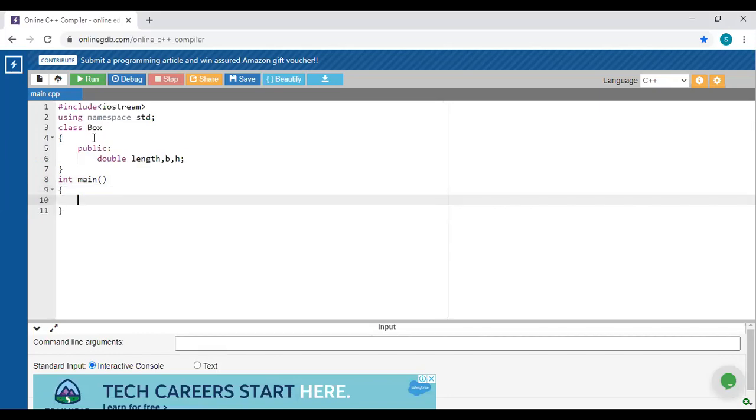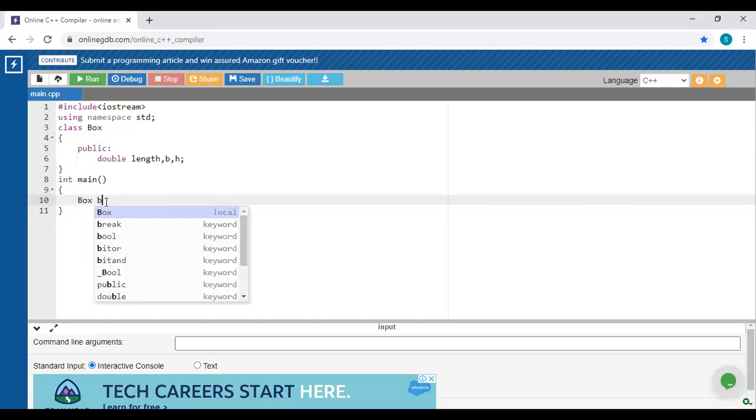Next, in this case, to assign the values to each and every variable, first of all we have to create the object of that class. Then and only then are we going to assign the values to all these members. Why? Because we have not created a constructor here. So with the help of an object, you are going to assign the different values. First of all, create the object.